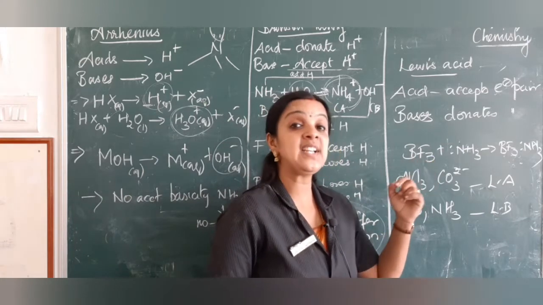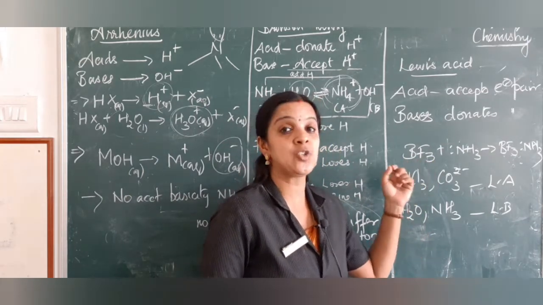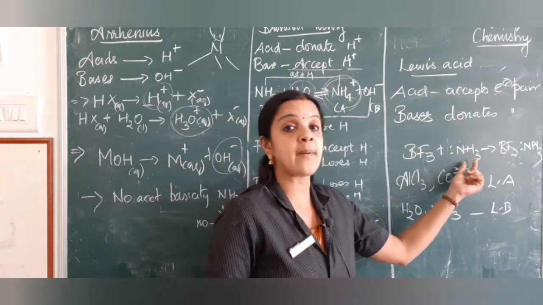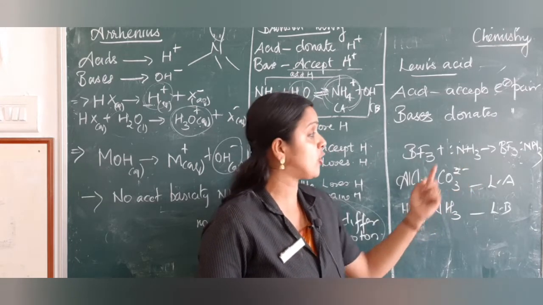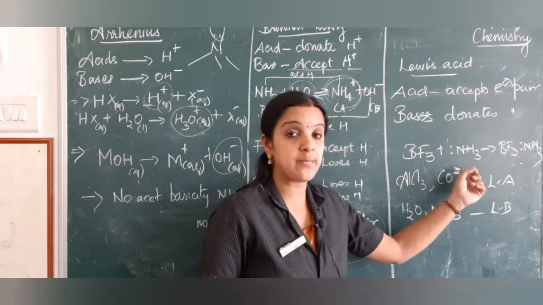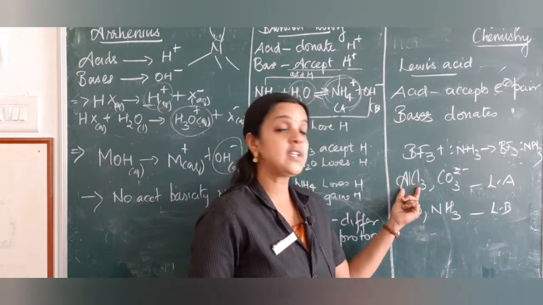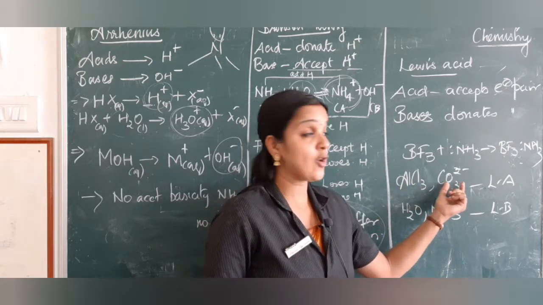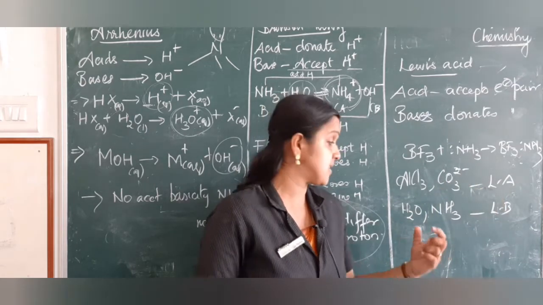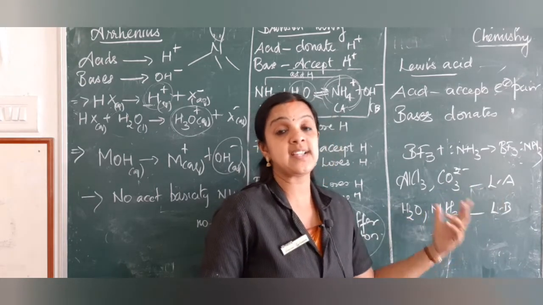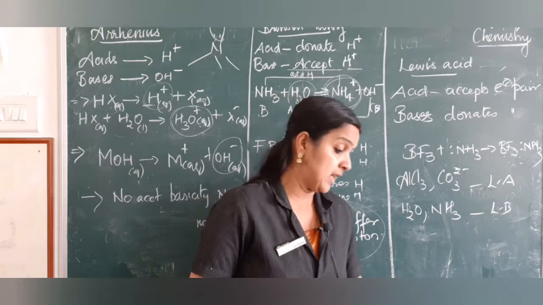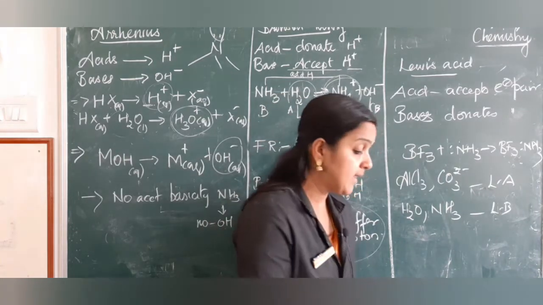So BF3 needs a pair of electrons, so it is a Lewis acid, and it gets them from ammonia, which donates an electron pair. So ammonia is called a Lewis base and BF3 is called a Lewis acid. Aluminium chloride and similar species are also Lewis acids, and water and ammonia are Lewis bases. Now we have completed till this.